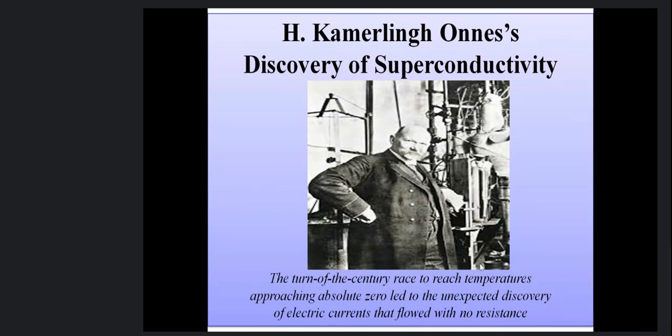We'll discuss how superconductivity was discovered. It is a low temperature phenomenon, and we'll see that this man on my screen, Kamerlingh Onnes, is the father of low temperature physics, and he discovered superconductivity. We'll discuss all the details of how he discovered this new phenomenon. Then we'll discuss characteristics of superconducting material, what we mean by a superconducting material, and what its properties are when it goes to this superconducting state.